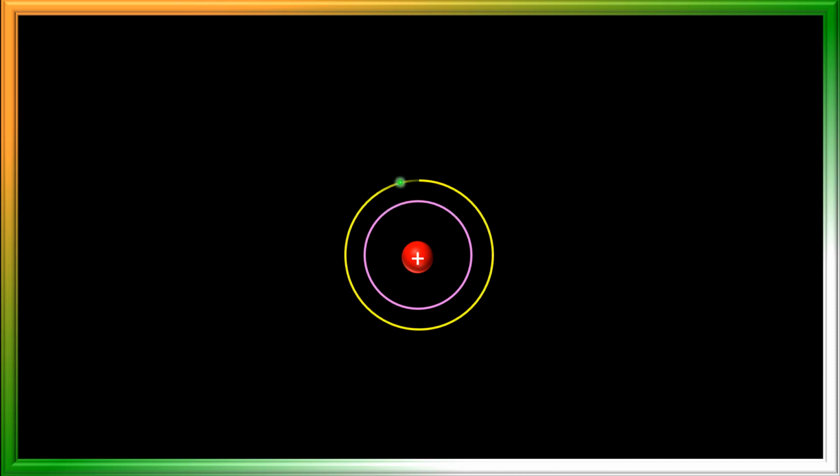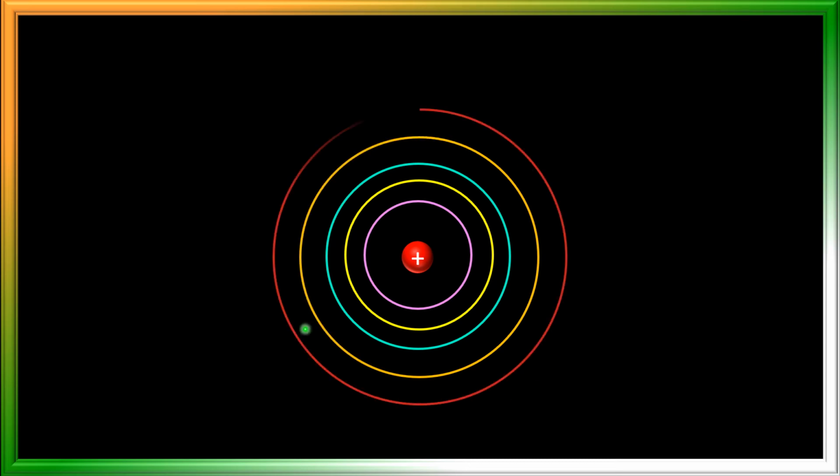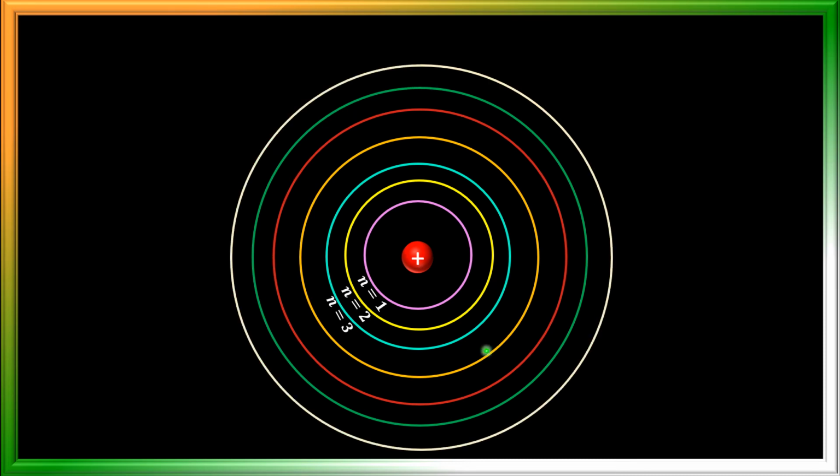Here I am going to draw all the orbits in order to show the excited state of the hydrogen atom. This is the first orbit, second orbit, third orbit, fourth orbit, and so on. n equal to 1, n equal to 2, n equal to 3, like this. n represents the principal quantum number. The principal quantum number of the first orbit is n equal to 1, and the last orbit is n equal to 7 here.